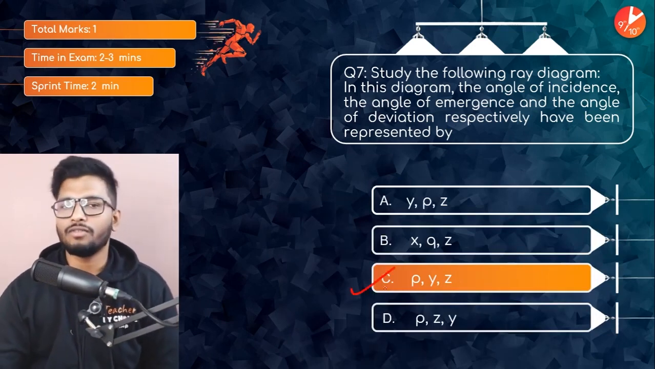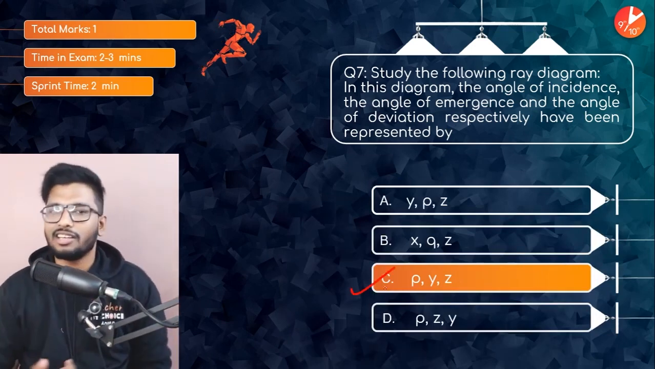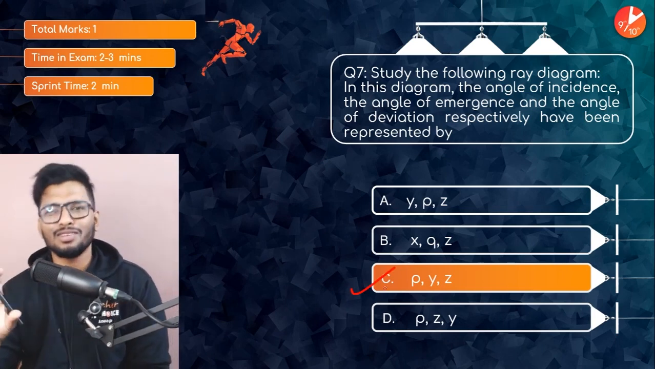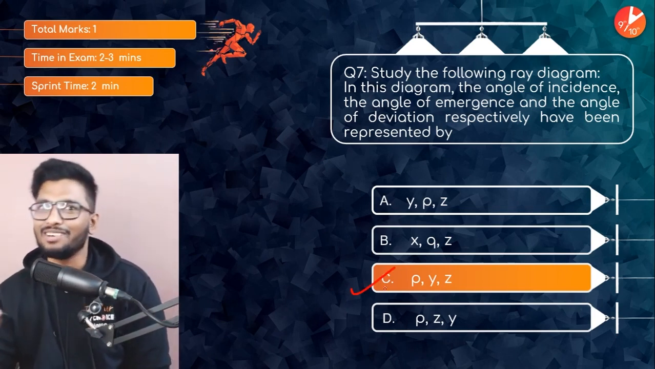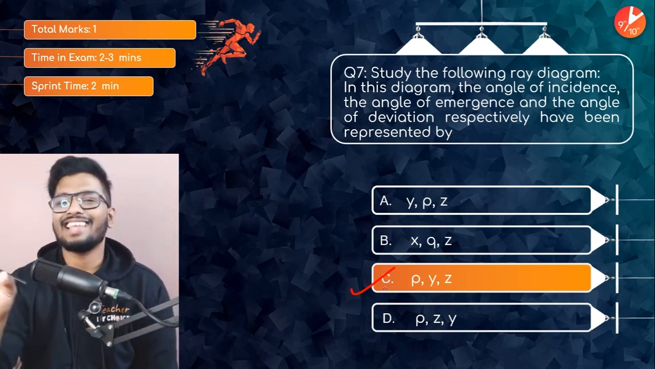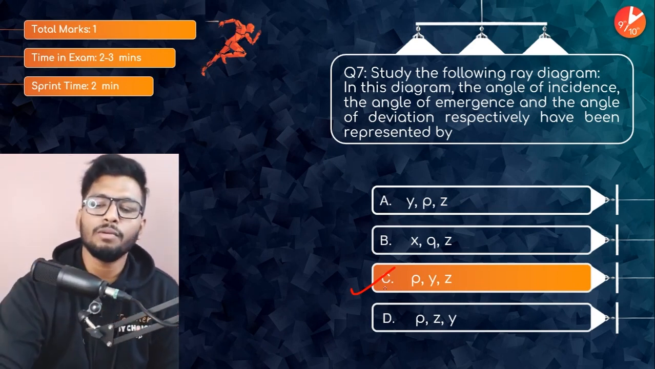But I know that a lot of you guys, even I, made the same mistake as you rightly saw. So sometimes look at the diagram very carefully before you answer. Sometimes what you think is very obvious might not be the case. So pay attention and then answer it. All right, so the answer is going to be P, Y, and Z.